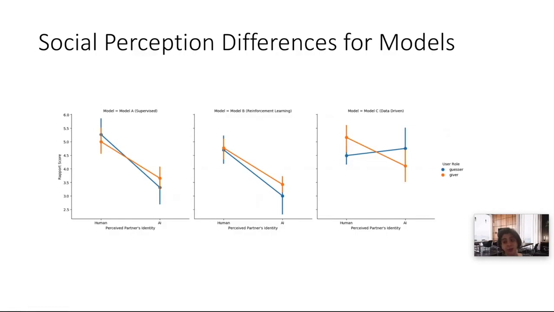When users played the role of guesser and believed their partners to be an AI, the model C agent is perceived more positively in likability and rapport than model A and model B. Of all 3 agents, model C has a higher average score and lower average number of turns than both model A and model B. One potential explanation for these results could be that it is a better model than the others, and it is better at giving clues that are interpretable by users.